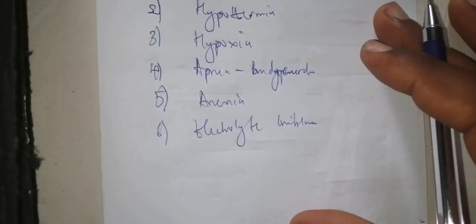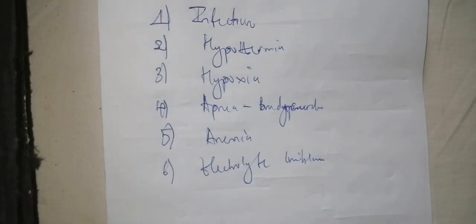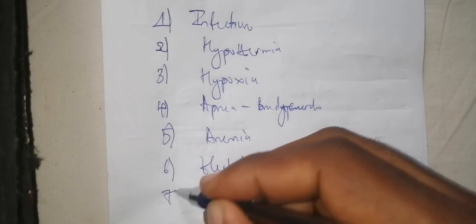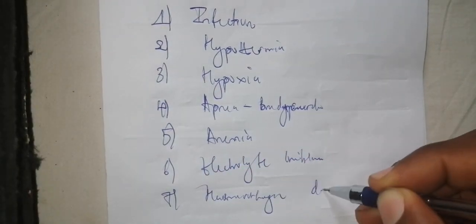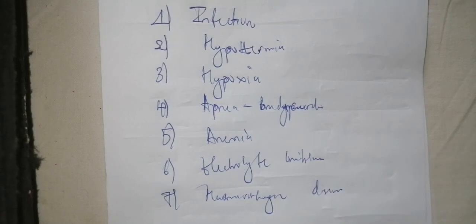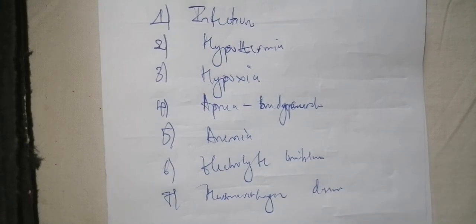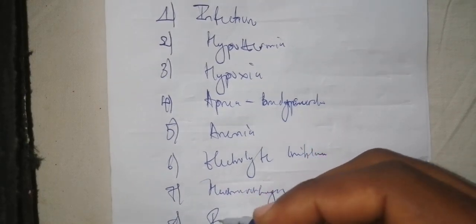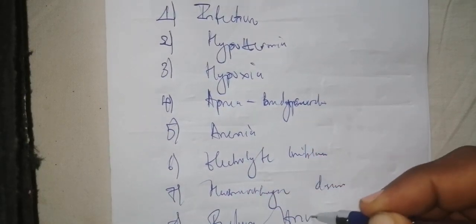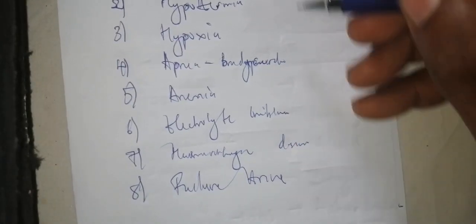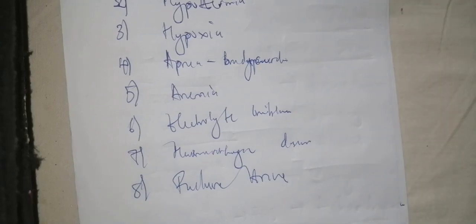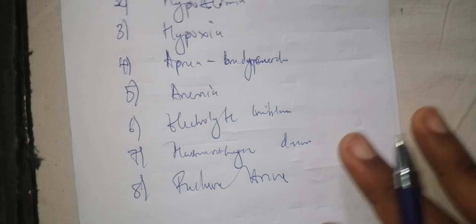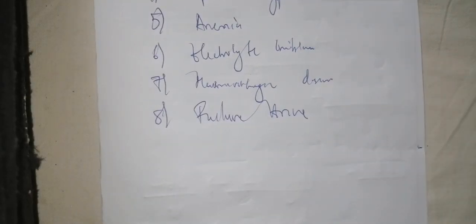Is it clear? So these are the general complications that patients are going to suffer, and they can also suffer from hemorrhagic disease of the newborn. These are general complications that patients that are premature or low birth weight are going to suffer, and they can also suffer from the eighth complication, which is failure to thrive. So in the management protocol of patients that are premature and low birth weight, these are always going to be taken into consideration. Is it clear? So those are the different elements that you have to keep in mind. Now, as an aside, I want to speak about high birth weight.